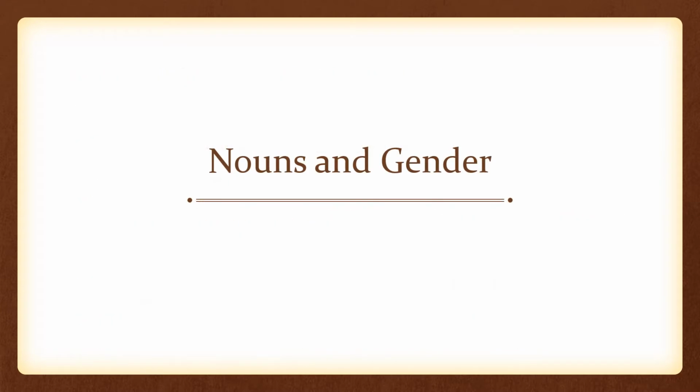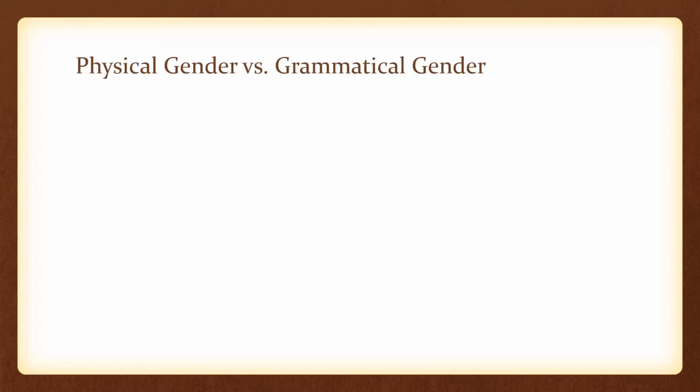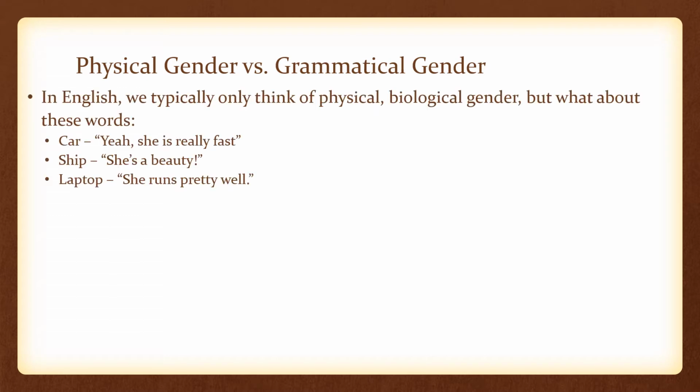Now we'll talk about nouns and their gender. First, let's separate the concept of physical gender from grammatical gender. In English, we typically only think of physical, biological gender or gender identity, but what about these words? Talking about a car, yeah, she is really fast. Talking about a ship, she's a beauty. Talking about a laptop, she runs pretty well.